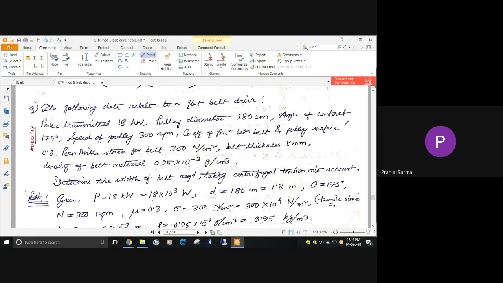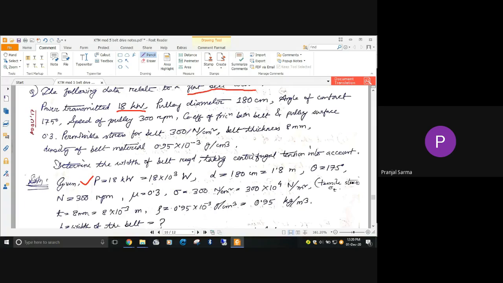Okay. So now what does this particular problem statement say? It says that the following data relates to a flat belt drive. So from here, what is the data that we have obtained? It's a flat belt drive, not a V-belt or something else. So whatever relationships hold good for a flat belt will hold good. Now, what are the different data that are given? The power transmitted P is 18 kilowatt. We'll convert it to watt, so it becomes 18 into 10 to the power 3 watt.